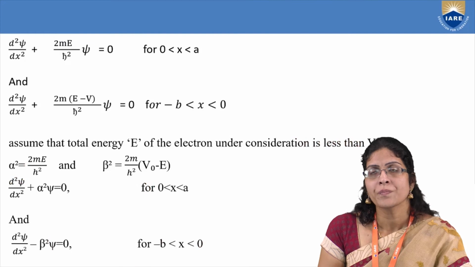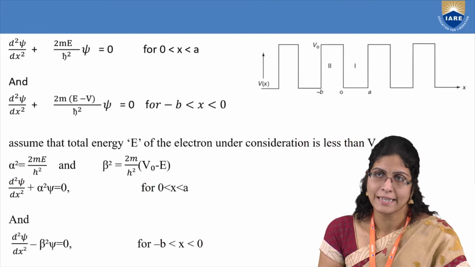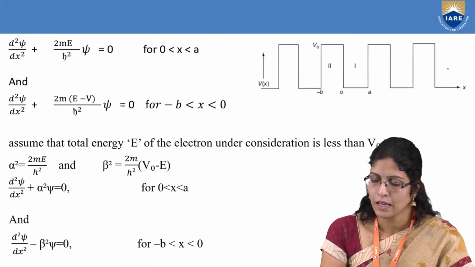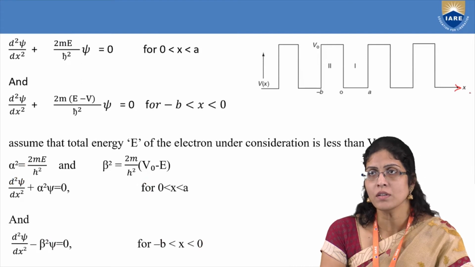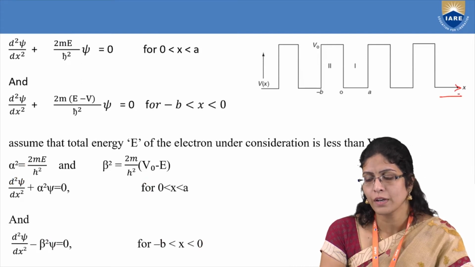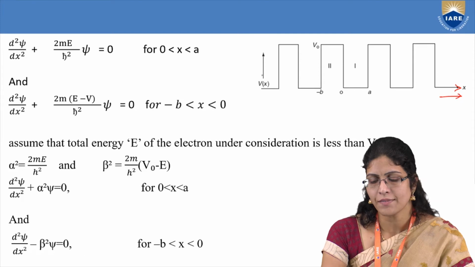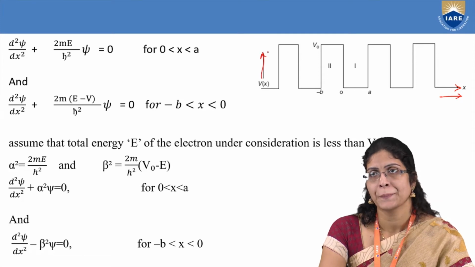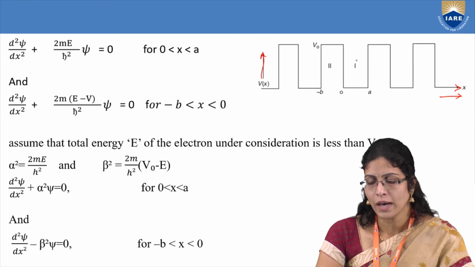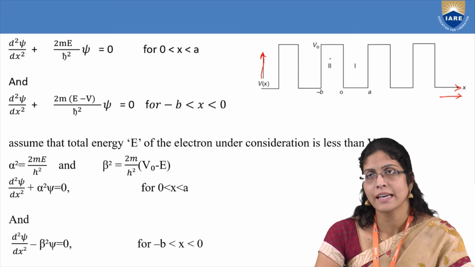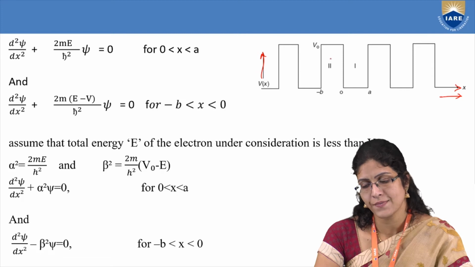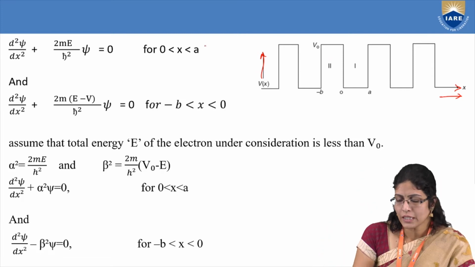So this is the diagram. This is along the distance of the positive ions as you move along the x direction. This is the variation of the potential. This is region 1 where V is equal to 0, and this is region 2 where it has maximum potential, that is V. So if you apply the Schrodinger wave equation,